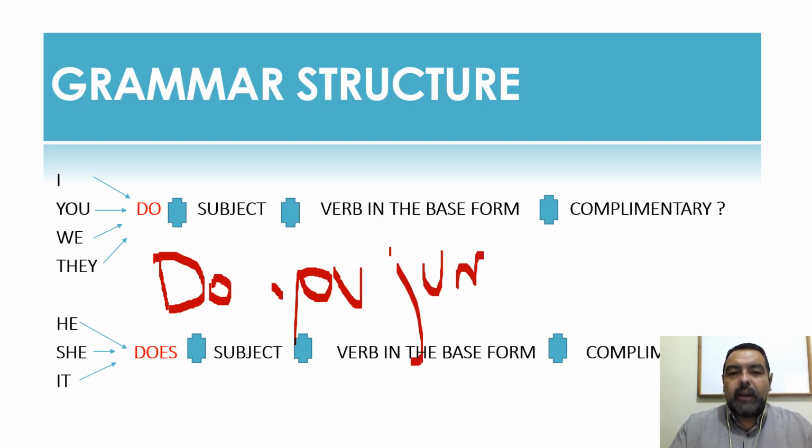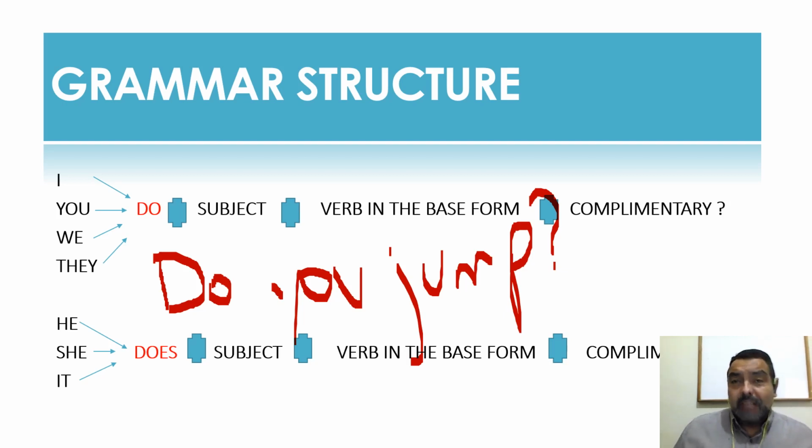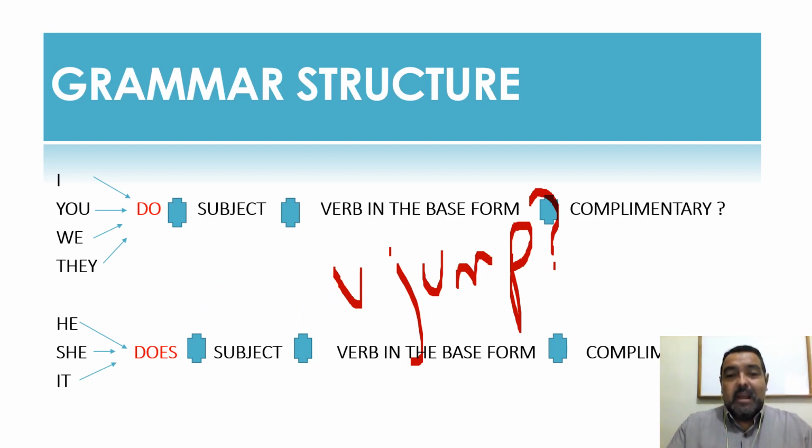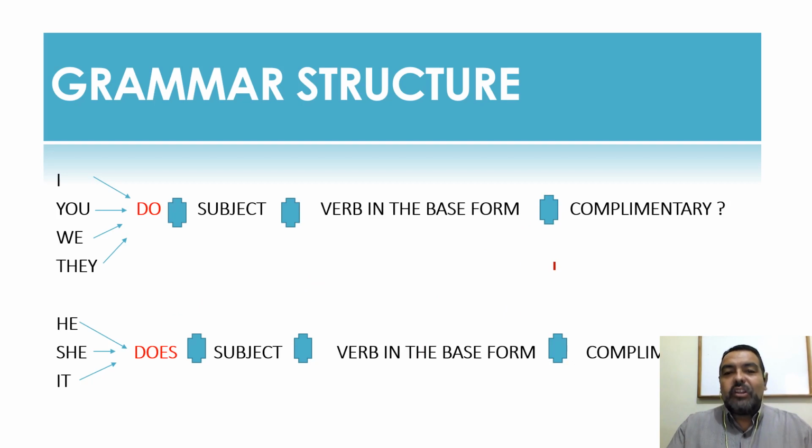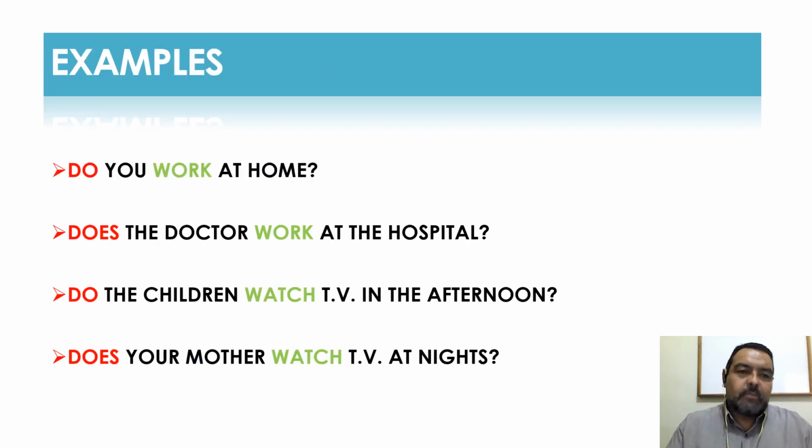Sorry for my handwriting. It's kind of difficult right here, but it is legible. So, do you jump? There it goes. You see the difference? ¿Saltas? Saltas will be fine in Spanish. But in English, it has to be, do you jump? Or, for example, ¿salta Neto? But in English, it will have to be, does Neto jump? Got that? All right, I'm glad. Let's move on.